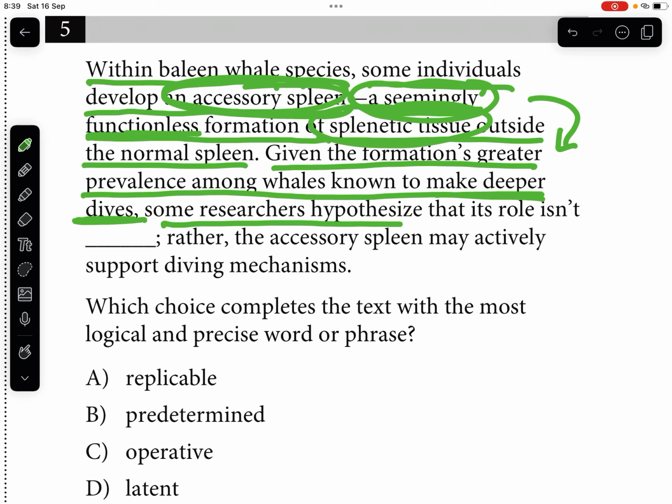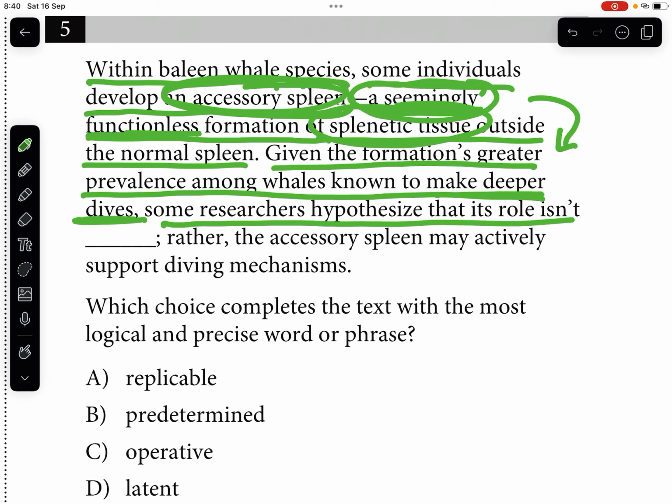Some researchers hypothesize that its role isn't secondary or isn't unimportant or isn't impractical. So in other words, we need a word that says that it is not helpless.